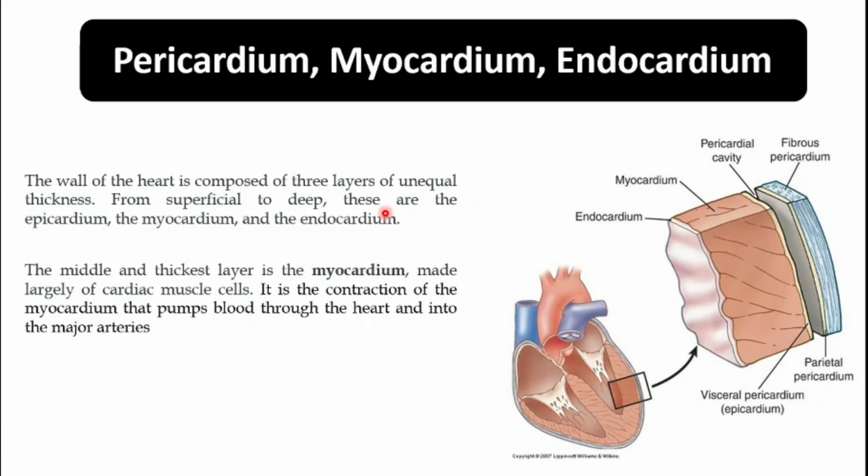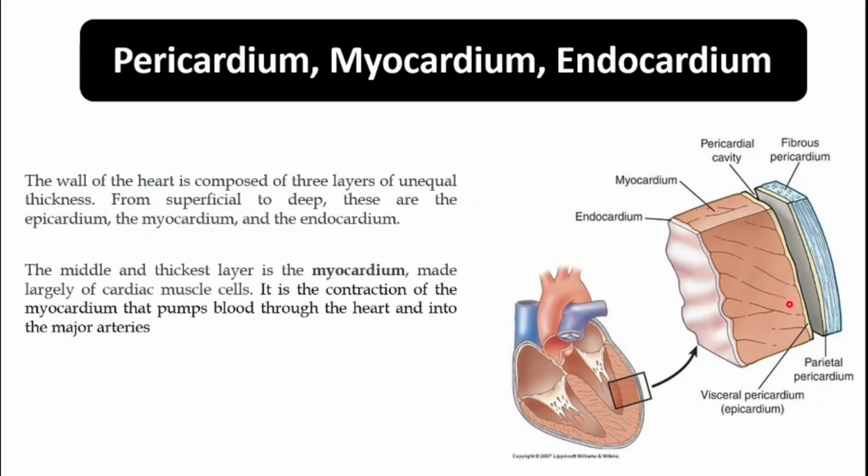Now, if we look at another diagram, the same pericardium, myocardium, and endocardium. So this is the heart. If we magnify this area, you can see that the outer layer is the pericardium, and the pericardium is further divided into the fibrous pericardium, the parietal pericardium, and the visceral pericardium, which is also known as the epicardium.